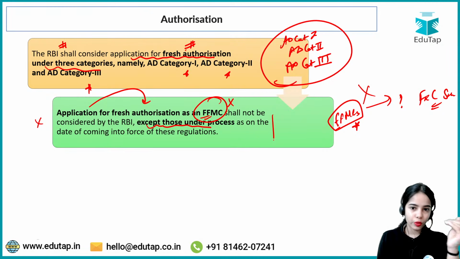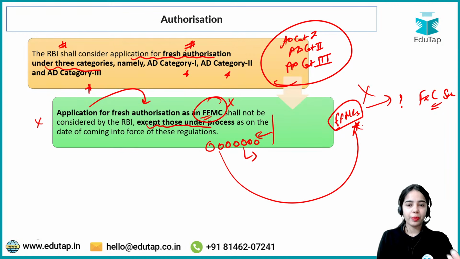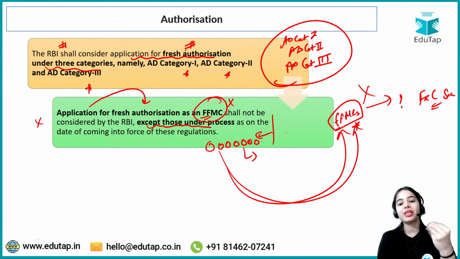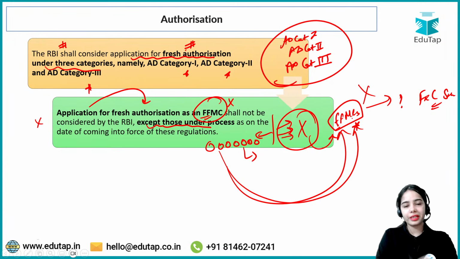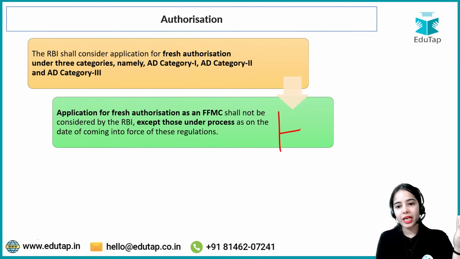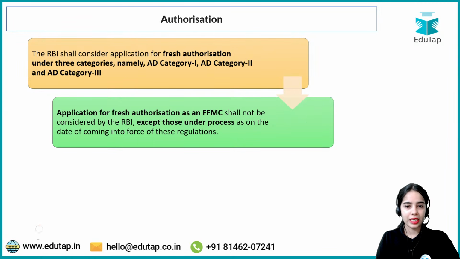So all the applications that were already under process before the notification was released, for those the authorization can be provided, but new applications from entities that want to become a full-fledged money changer will not be taken. That is the idea. So basically the RBI has said that there will be no new authorizations and no new applications allowed. So that is the idea.